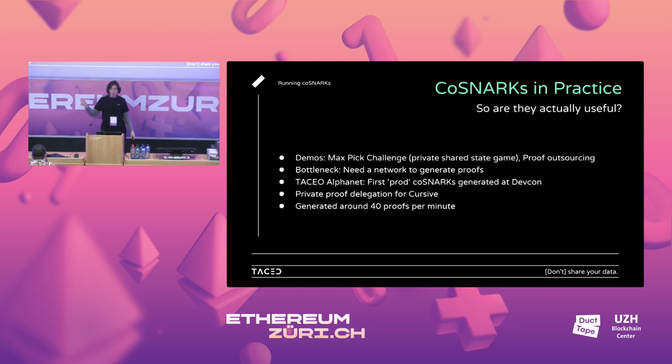We also did proof outsourcing at DevCon. If you saw anything with the Cursive guys, they have these NFC wearables, and they were outsourcing because they have an application. It's a phone-based app that people were using, or in the browser. As more people were using it, the proofs were getting bigger and bigger, and they wanted to outsource. But their focus is very much on privacy, so they wanted to outsource while maintaining privacy. So we worked with them on this proof outsourcing, where they sent their witness, encrypted via secret sharing, to our network, and we generate proofs on this.